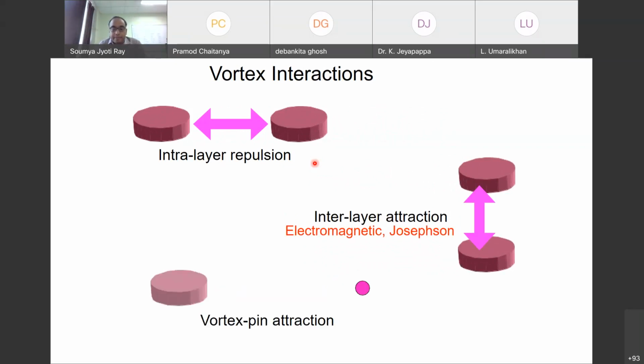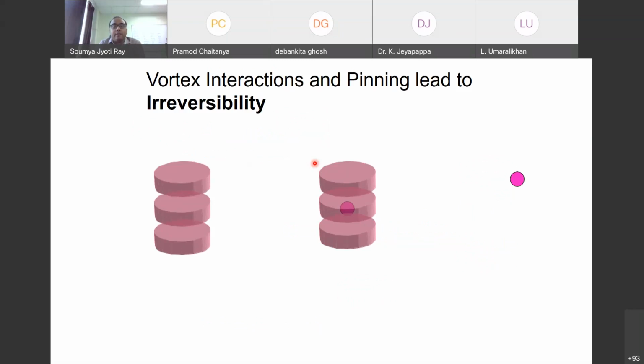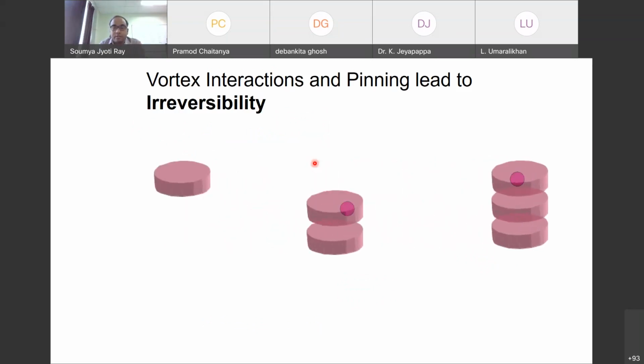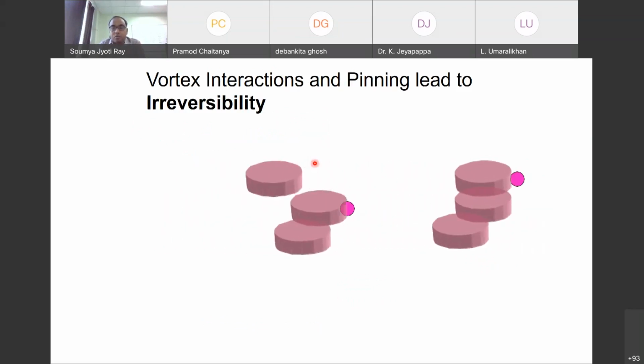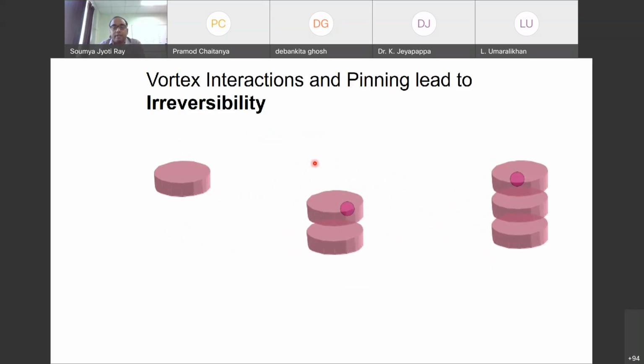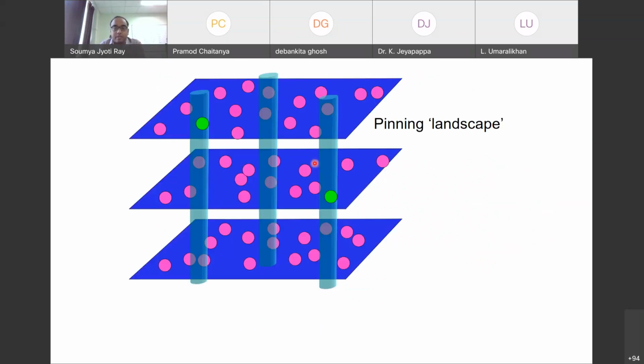Next, there could be pinning, which means the vortex moves and there is pinning, because of some defect or impurity, and then it cannot move back. So the flux lines get trapped here. These are different phenomena which can happen. Because of these interactions and pinning, it can lead to irreversibility, which means that vortices, which are supposed to stay where they were earlier, could not come back. As you can see, earlier the vortices are like this. Now they moved, somehow got pinned, and do not come back to their original configuration.